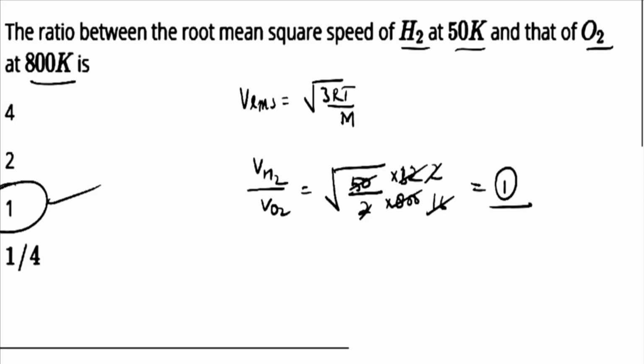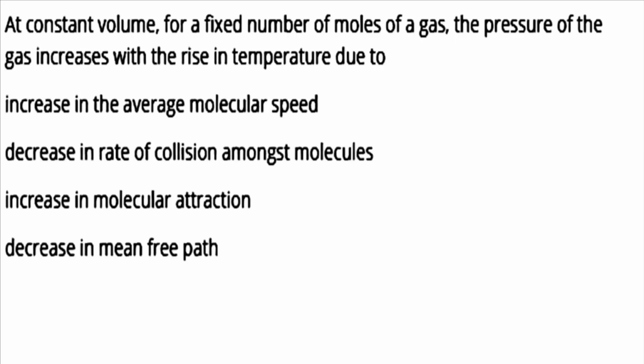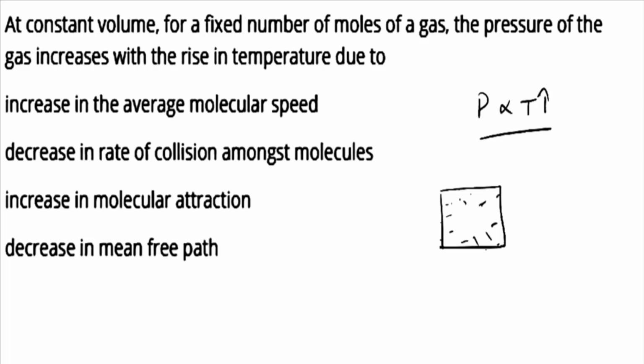The question is: at constant volume for a fixed number of moles of a gas, the pressure of gas increases with a rise in temperature. So pressure increases when you increase the temperature. This is because pressure is just because of collision of the gas molecules with the walls of the cylinder.